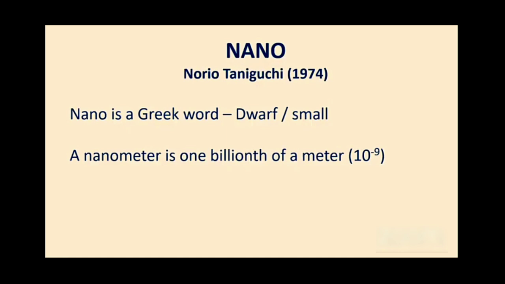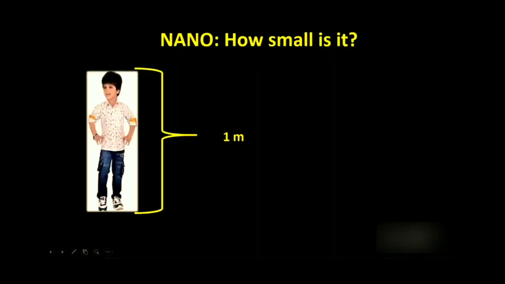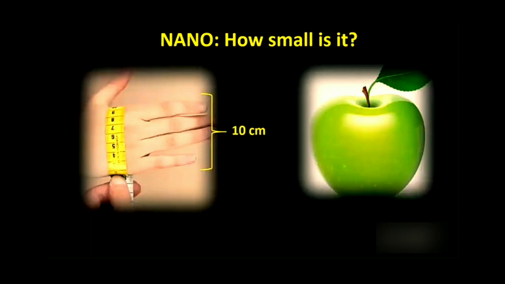Also, to realize, if you consider a boy of 6 to 7 years, that's the length of a meter. And if we divide by 10 and take one part of that, that is the width of our hand palm, which is about 10 centimeters.